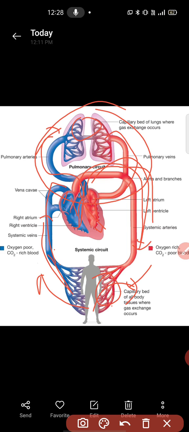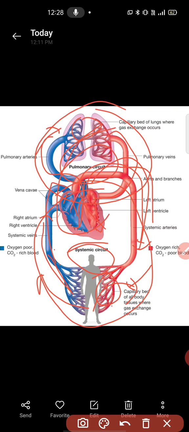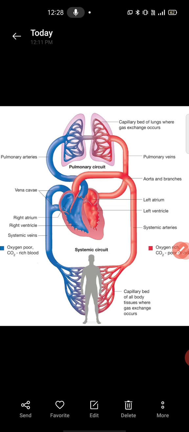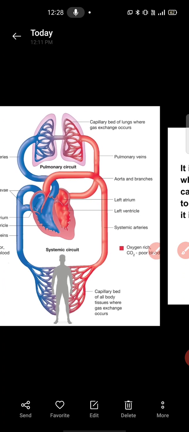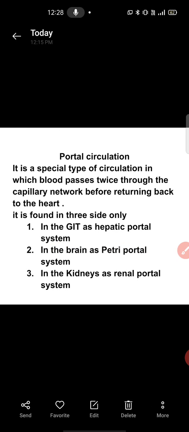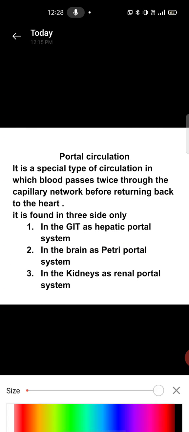Okay, when circulation occurs between the lungs and heart, that is called pulmonary circulation. And when circulation of blood occurs between the body cells or body organs and the heart, that is called systemic circulation. These are the two basic circulations in our body. Another type of circulation is also present in our body, that is called portal circulation. What is that?